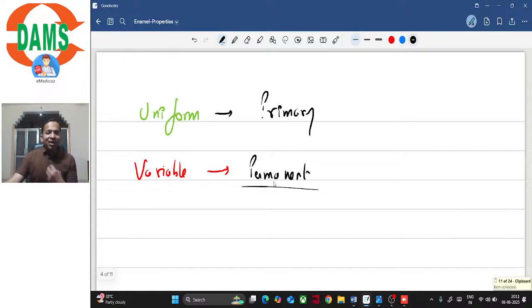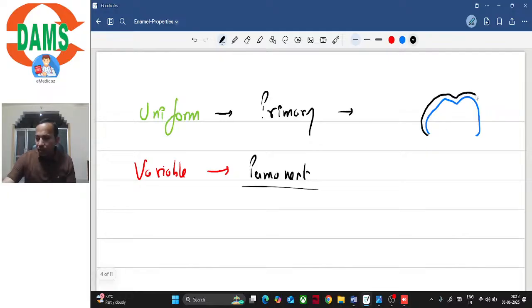So the thickness is variable in permanent dentition and it is uniform in primary dentition. So in case of primary dentition, let's say this is the dentine and above it we have enamel, right? The thickness of enamel throughout is approximately 1.3 to 1.5 millimeters.